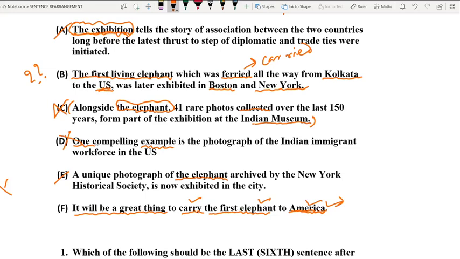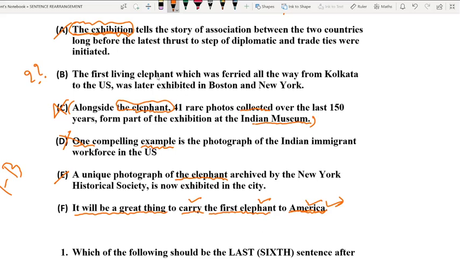Option E has been eliminated, right? So we have only one option, that is option B, and B is going to be your second sentence. Now let us read out option B and see what its keywords are, and we are going to take those keywords and find the same keywords in other options.